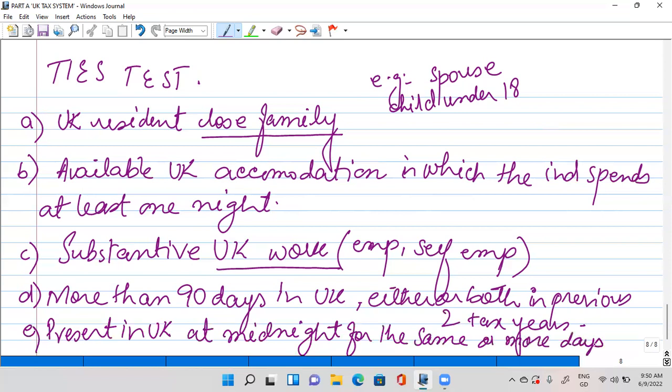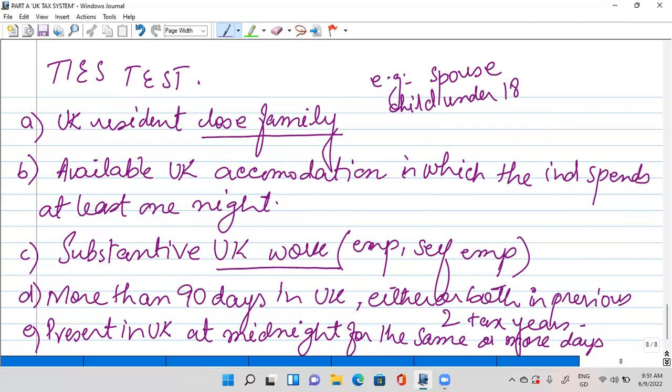Now, for whom is the last condition? See, an individual who was a UK resident in the previous three tax years, like I said, someone who is leaving the UK, must determine whether any of the ties, like in A or D above, apply to him. Okay, so this is the additional tie for him that he must be present in the UK at midnight for the same or more days in that tax year than in any other country.